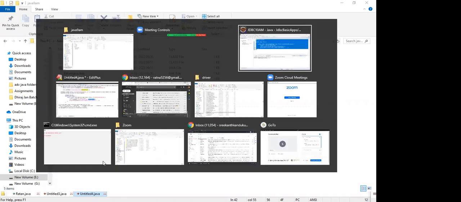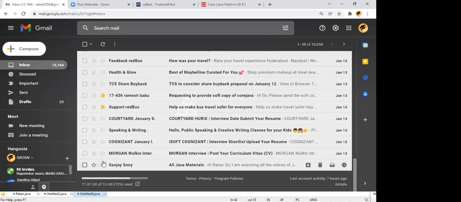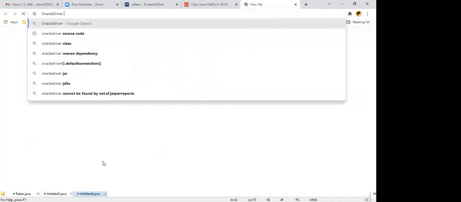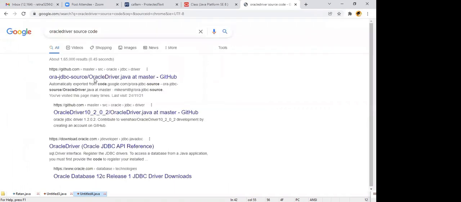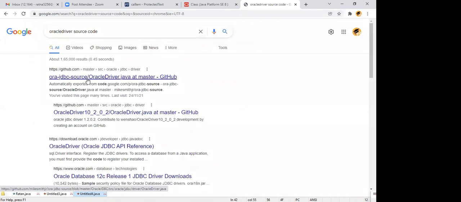Just let me open the driver class file code, guys, so that you'll get clarity. Search Google for "Oracle driver source code." This is the source code of the Oracle driver class, nothing but the Java file code, right?